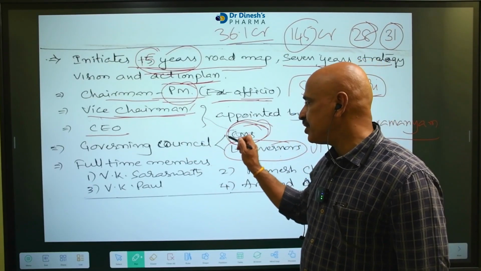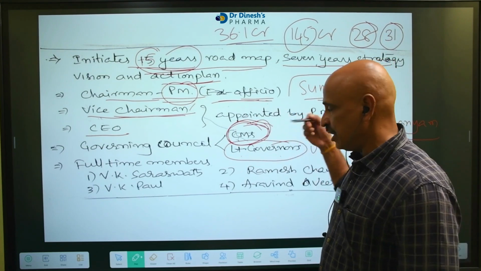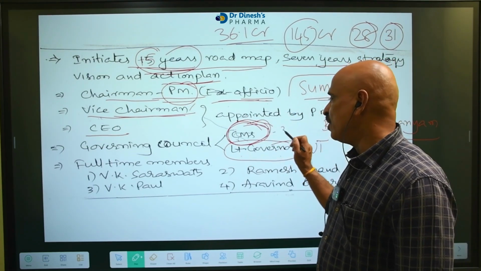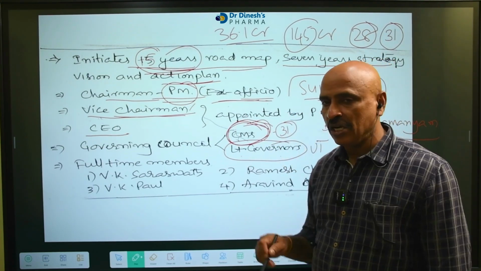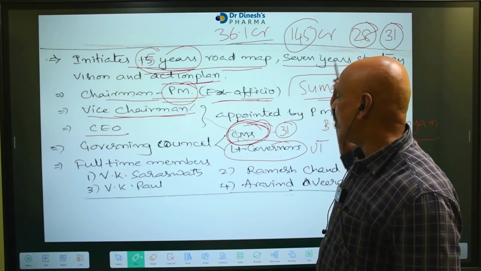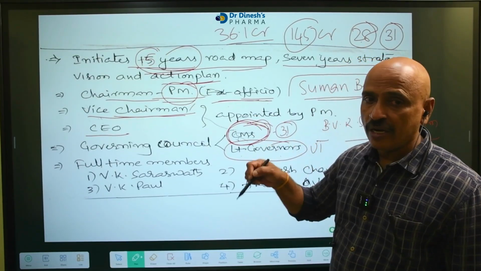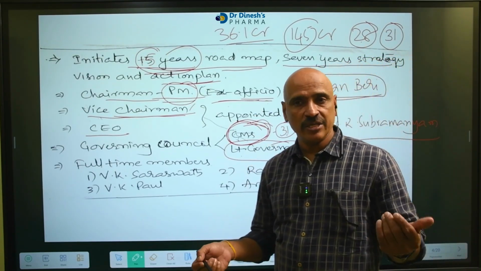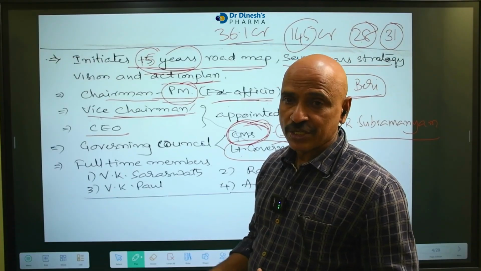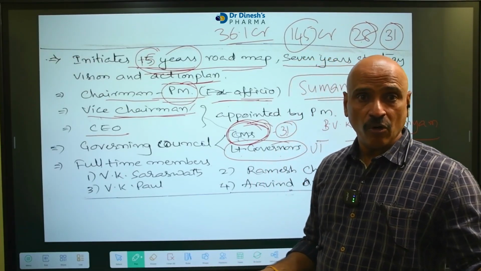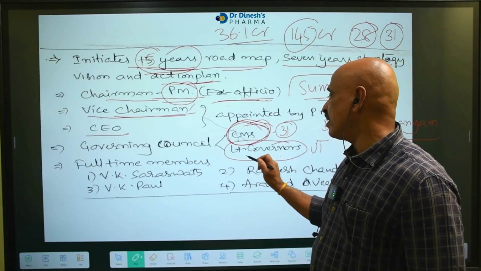Okay, all state CMs, including state rank union territories. That's why there are total 31 CMs in India. States are 28, but CMs are 31, including Delhi. Delhi has a CM. Rekha Gupta is the Delhi CM. Okay, Puducherry has a CM. In Jammu and Kashmir, Omar Abdullah is the CM. Okay, and lieutenant governors of union territories.